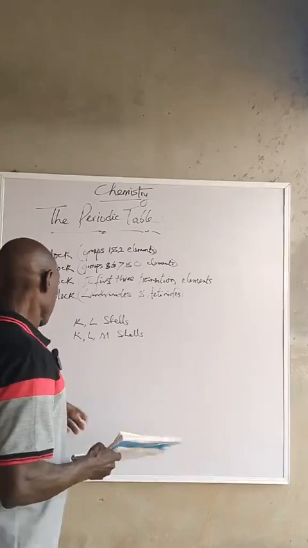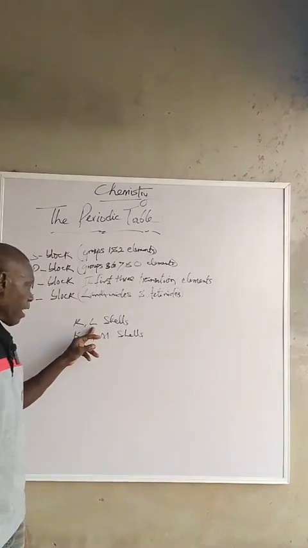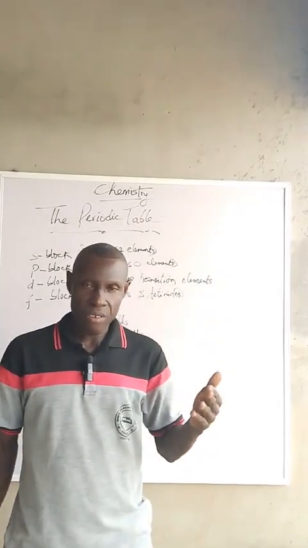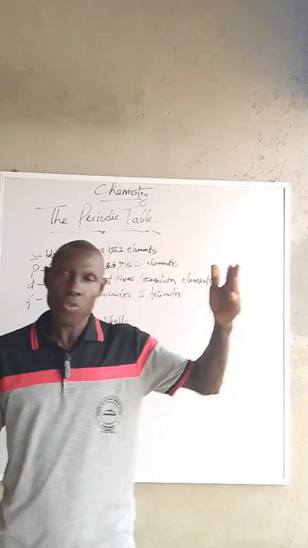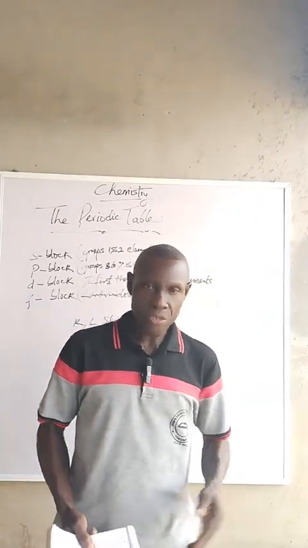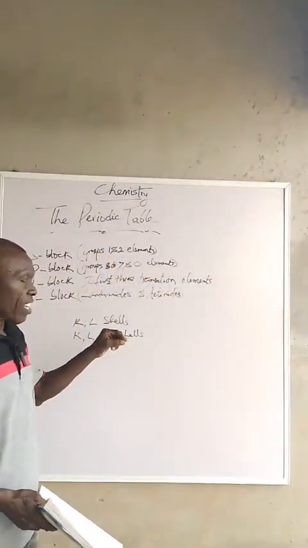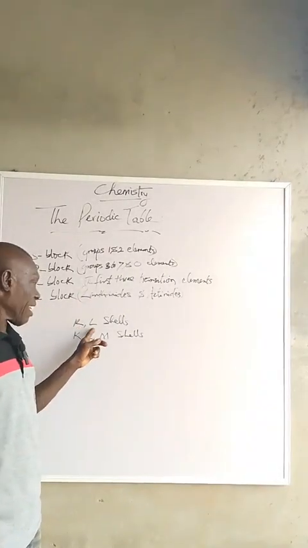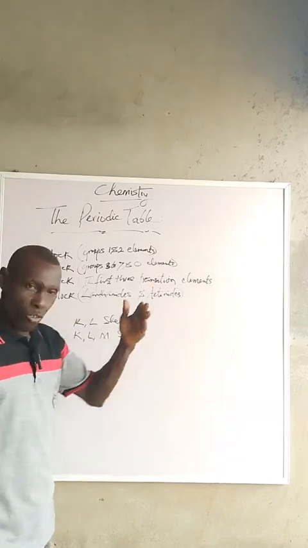Look at it here: K shell, L shell. If you know the atomic structure of elements, we have K, L, M, N, O, P, and that's continuous. The very shell closest to the nucleus is the K shell. The next is L, the next is M, and so forth.